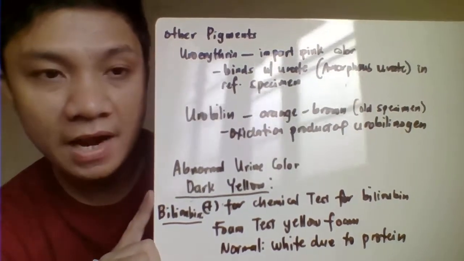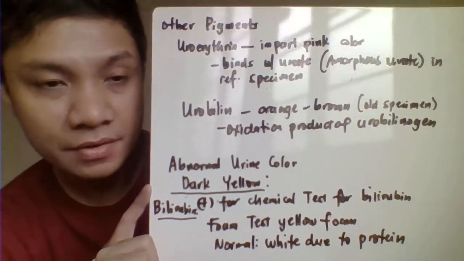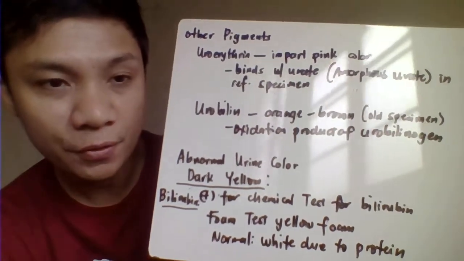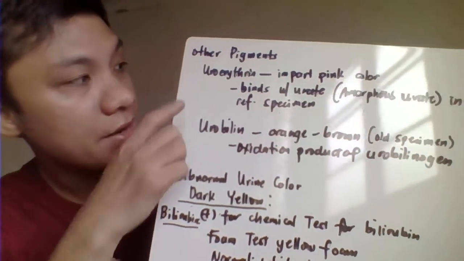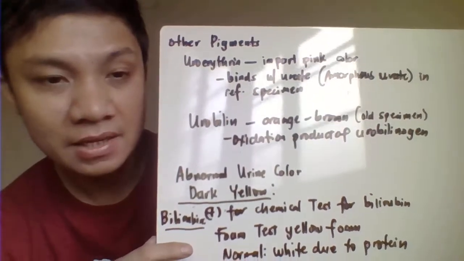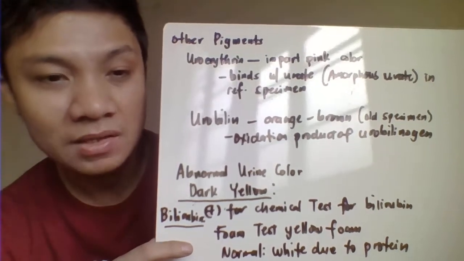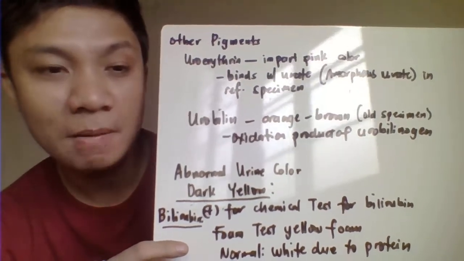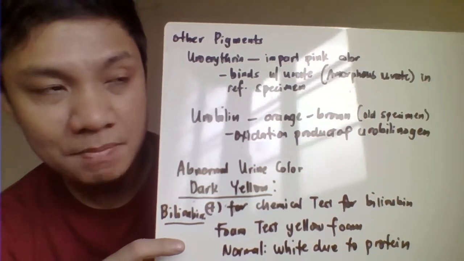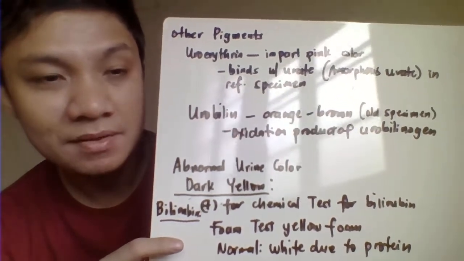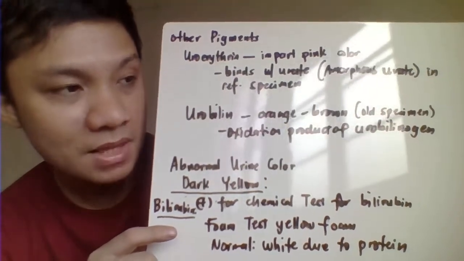Okay, then we have other pigments responsible for imparting color to the urine. Aside from urochrome, responsible for the yellow color, we also have uroerythrin. Uroerythrin is a pink pigment. It's the pigment that binds with your urates to form the amorphous urates. Amorphous urates precipitate once the specimen has been refrigerated, imparting a pink color to the precipitate.